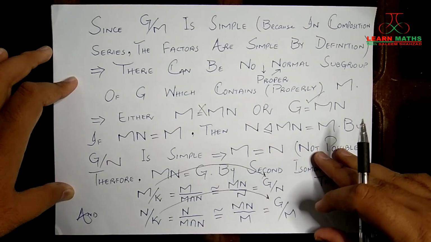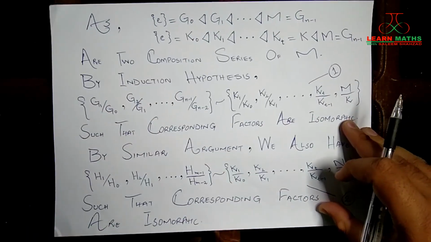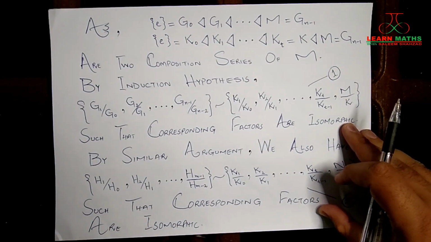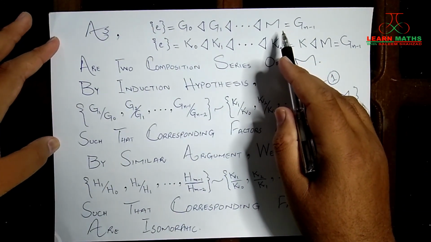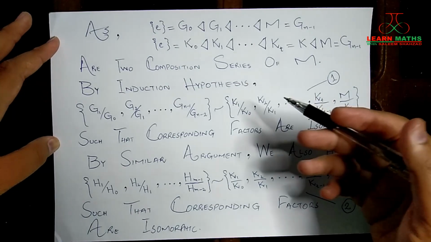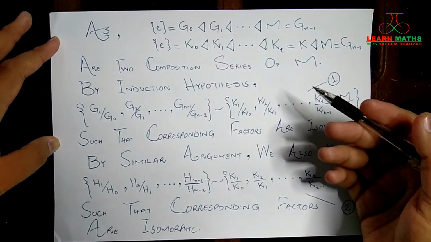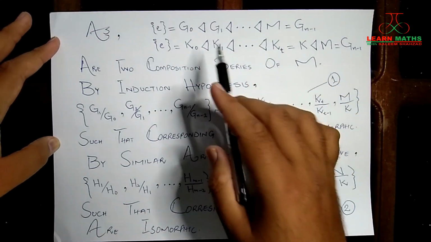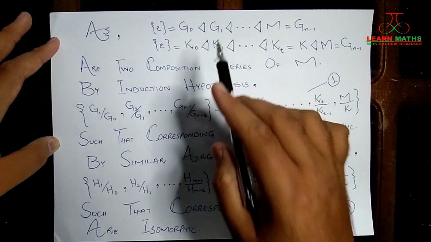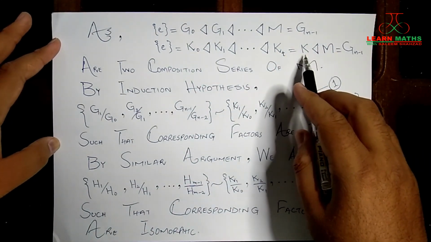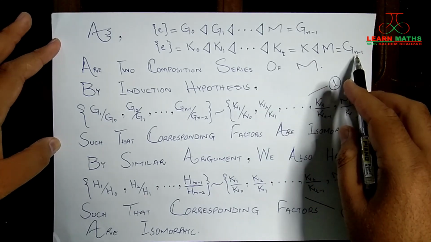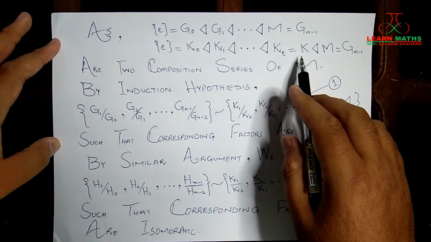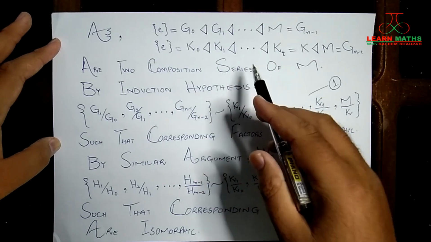Now, the group G_{n-1} can have two series. One was the series which we have mentioned in the statement of the theorem, containing the G_i's. The other can be through K. Why? Because K was a normal subgroup of M, which is G_{n-1}, and K has its own composition series.